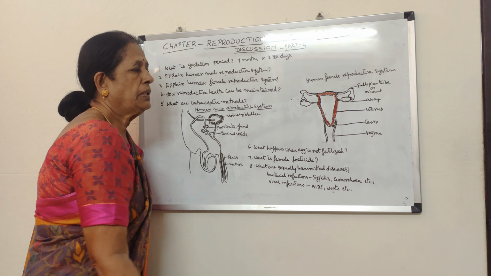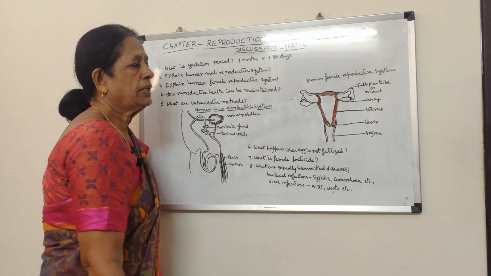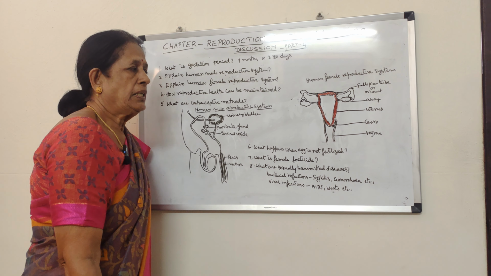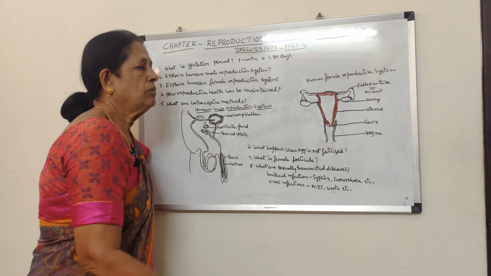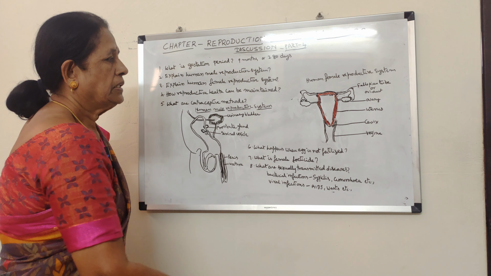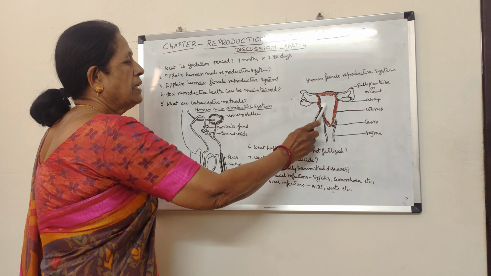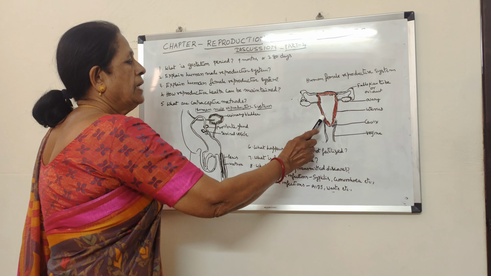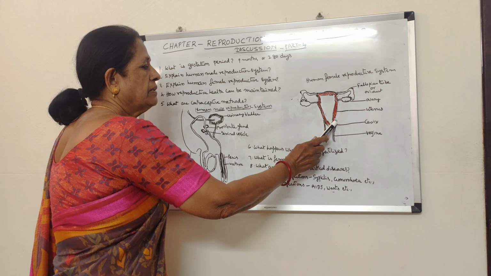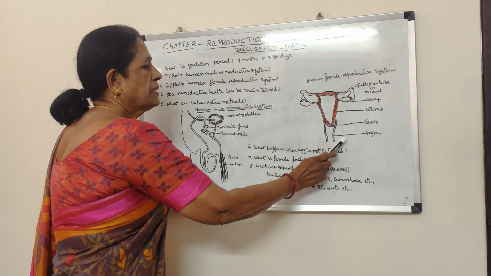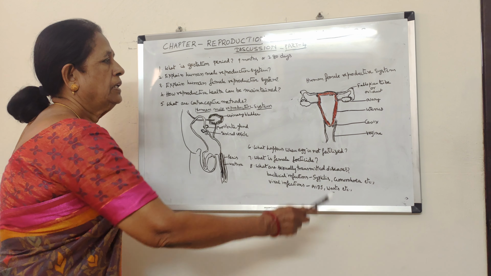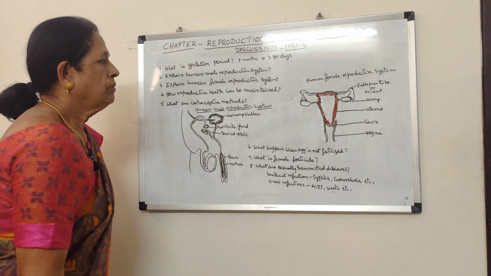The formation and discharge of ovum into the body cavity is called ovulation. This is a sac-like structure which is called the uterus, and the uterus continues as a cervix, and the cervix continues as a tube-like structure which is called the vagina. So this is the female reproductive system.